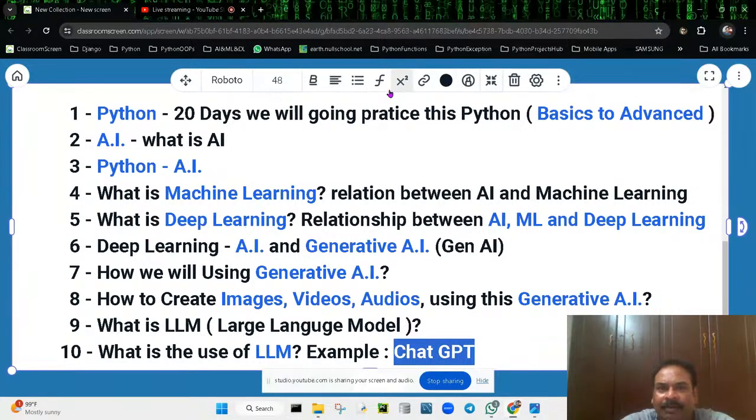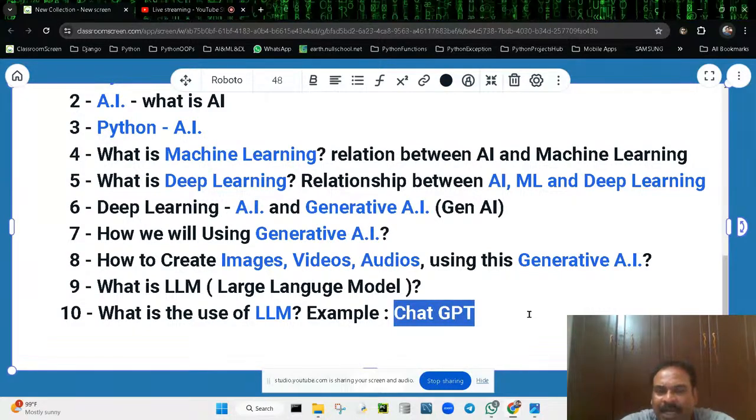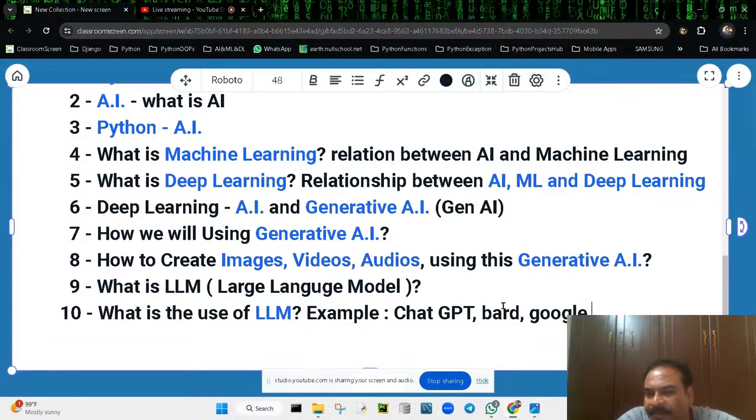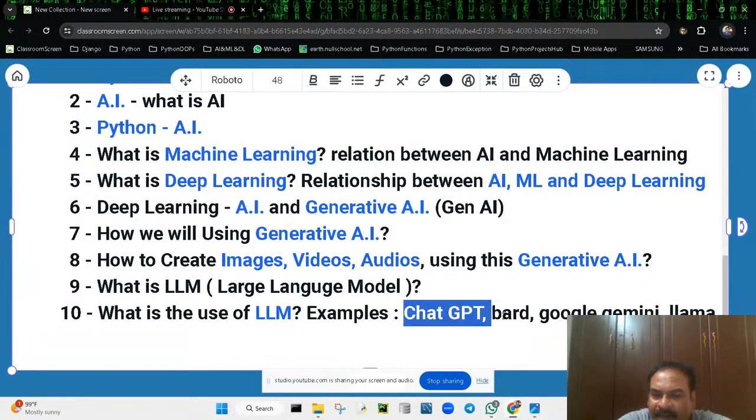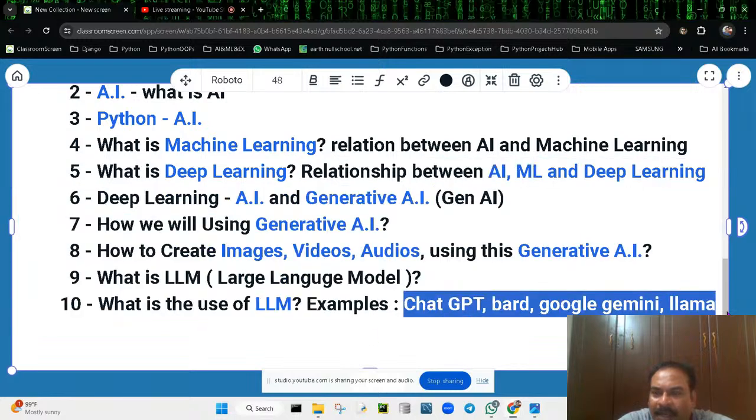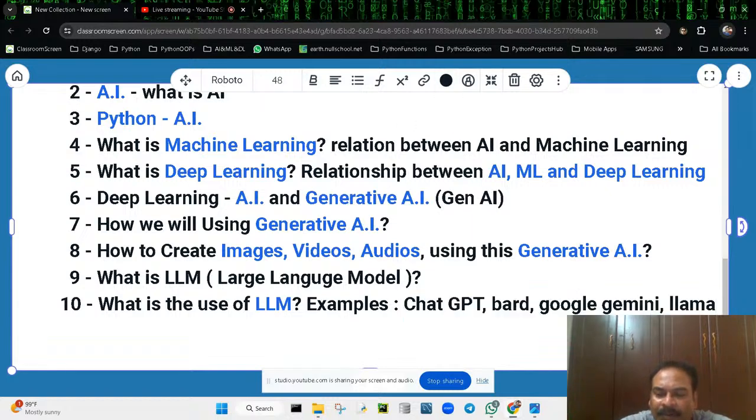You can create your own knowledge, so you can create your own LLM. Large language models you can prepare by yourself. ChatGPT is an example, and there are some more. I think you are aware of Bard. Have you heard of that? Bard from Google, Gemini, Llama, these are all examples. I said only one example, but these are all examples. So how efficiently can we use all these LLMs? We can prepare them, and we can create our own LLMs also.